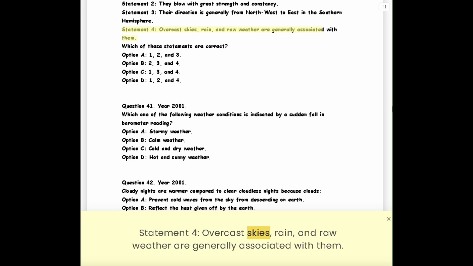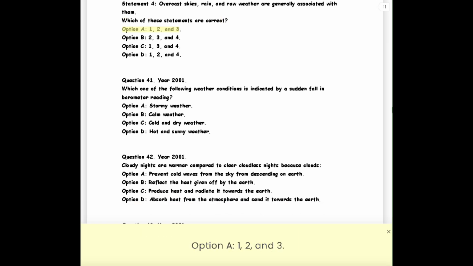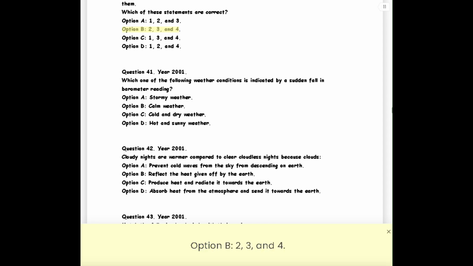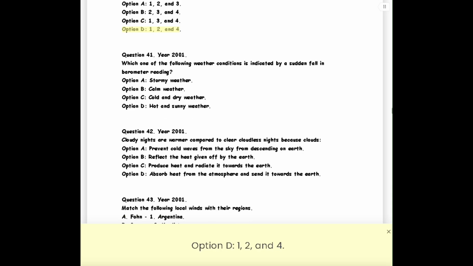Statement 4. Overcast skies, rain, and raw weather are generally associated with them. Which of these statements are correct? Option A, 1, 2, and 3. Option B, 2, 3, and 4. Option C, 1, 3, and 4. Option D, 1, 2, and 4.